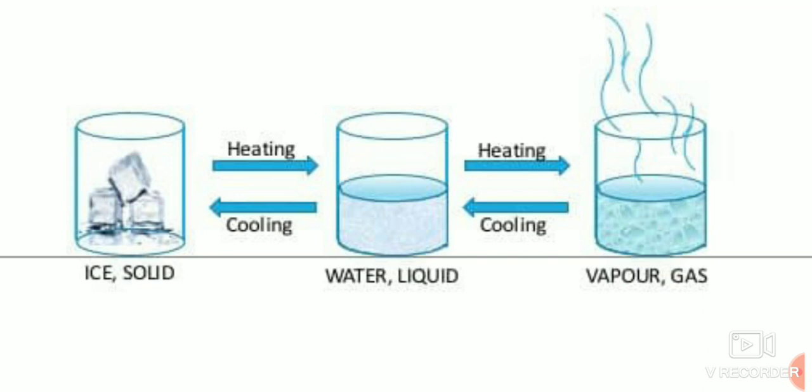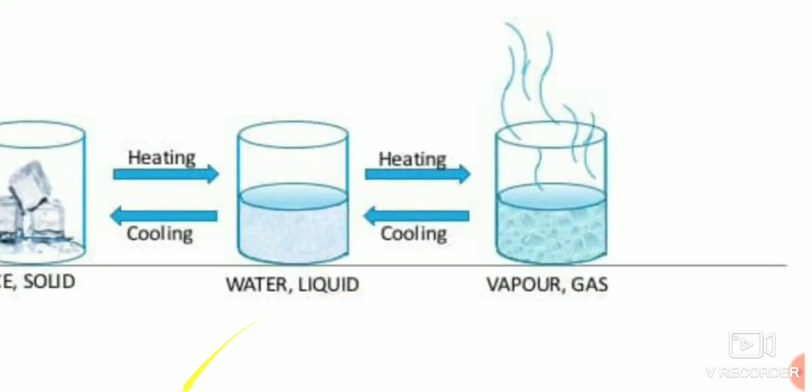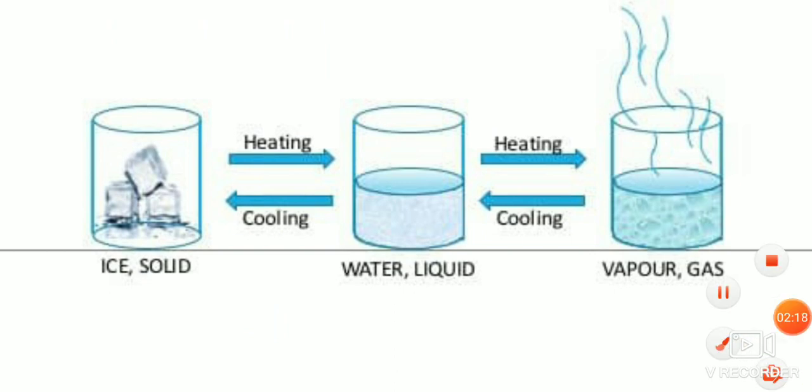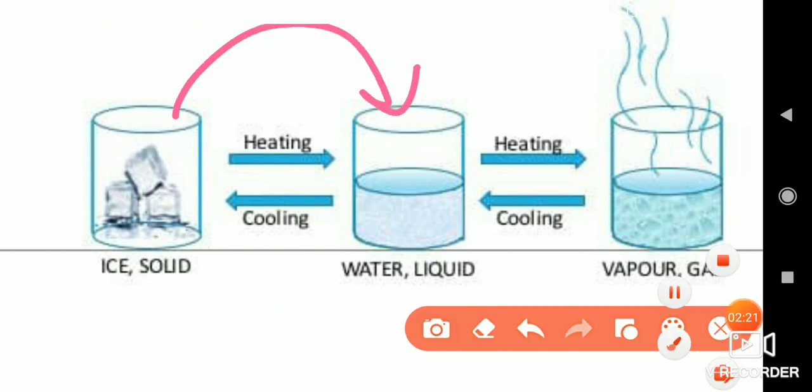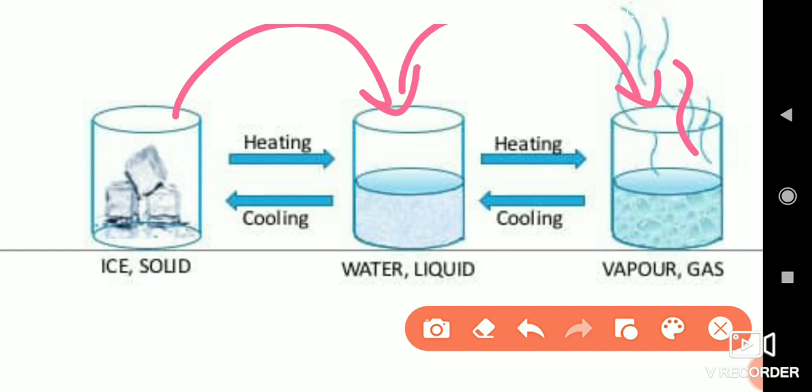So if you see in the first beaker, ice cubes have been kept. If you heat those ice cubes, they will change into water, that is the liquid state, and again if you heat that, it will change into the gaseous state. You can see the water vapor rising. If you do not understand, you have seen your mother, or just take a vessel, put some water and put it on the gas. After 10 minutes, you will see that the water starts boiling and the water vapor starts to rise. This water vapor is considered the gaseous state.